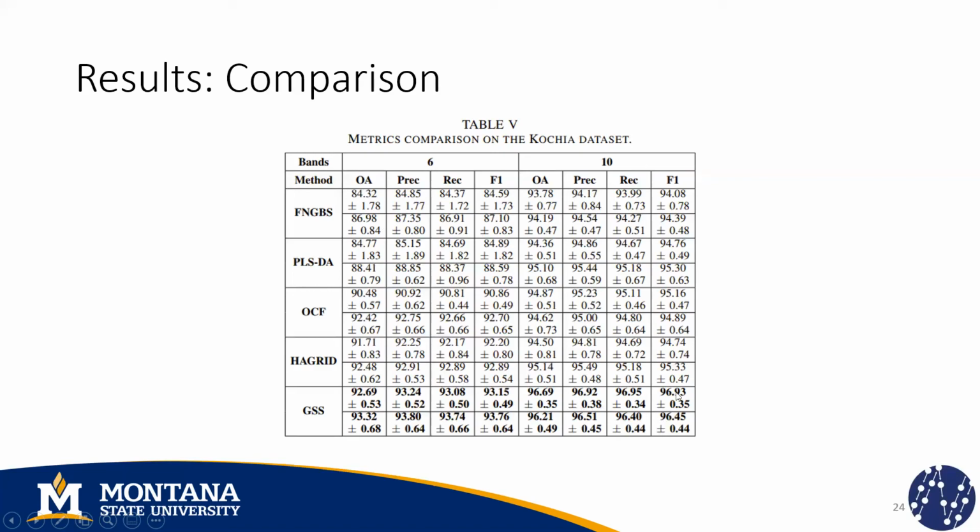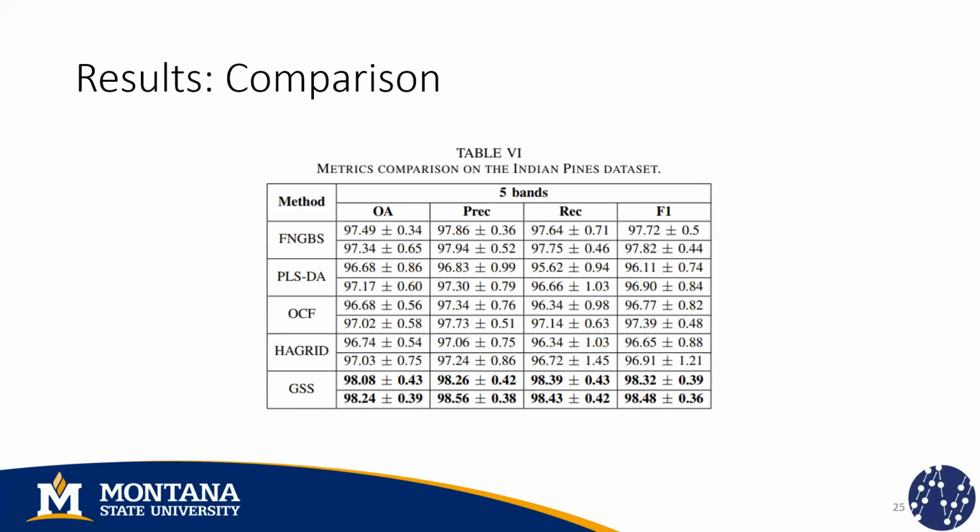You can notice as well that the difference between the results using the original data and the results using the multispectral data is small, which does not happen in the other methods. And that tells us that our method is selecting suitable filter centers. Something similar happens when we apply our method to the Indian Pines dataset.